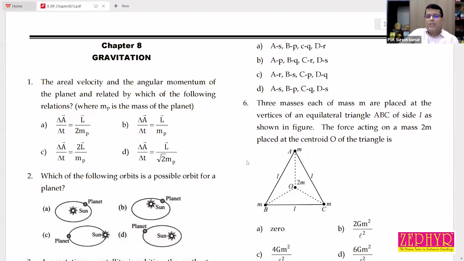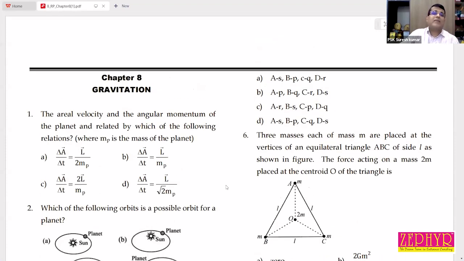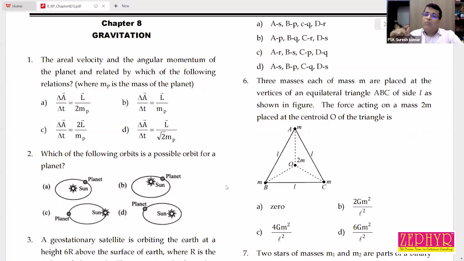You're mute. Please unmute. Yes, sir. The change in area within the interval of time is the same. Sorry? You please remove your hand from the mute button. You unmute always.